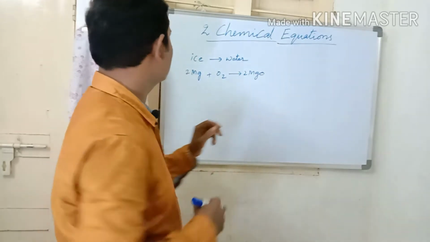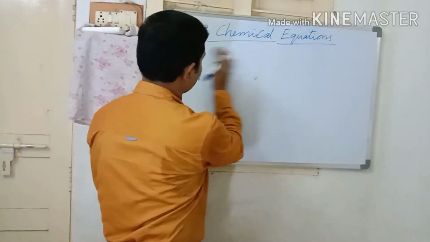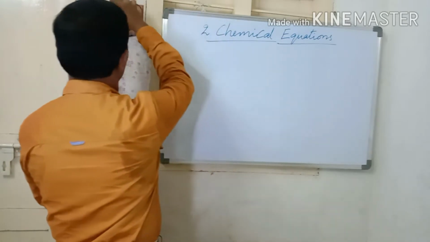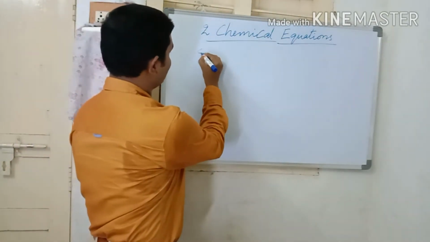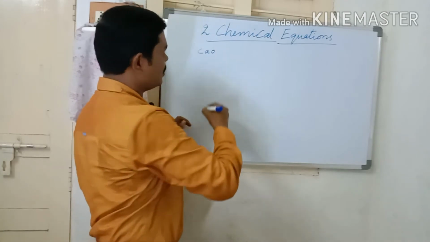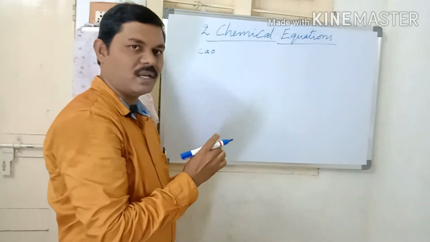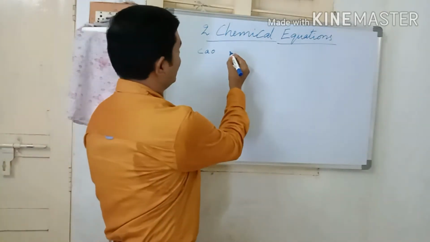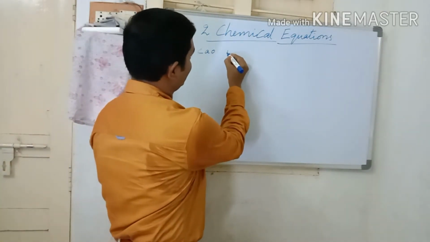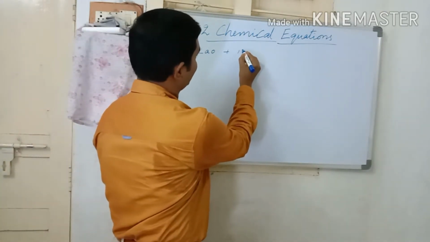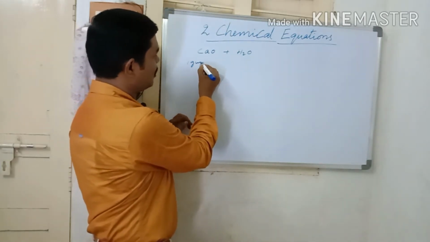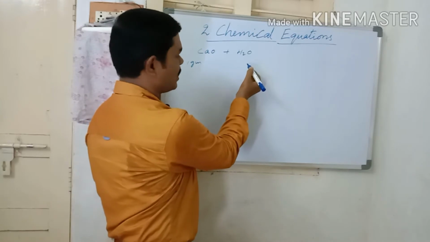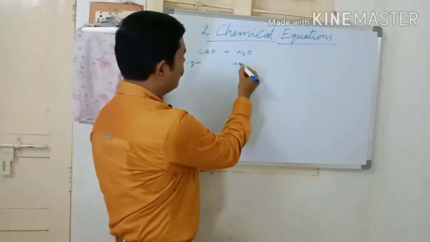Let us see some activities given in this lesson. We will observe the activities. First, we have to take calcium oxide or quicklime. Take 1 gram of calcium oxide and dissolve this calcium oxide in 10 ml of water.